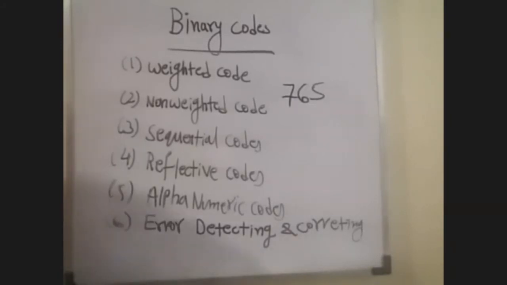And you know the 8421 code. We already discussed a shortcut method to convert decimal to binary values, that is 0 to 9, using the BCD code, binary coded decimal, which is the 8421 code. In BCD we use the 8421 code, 2421 code, 5211 code, 7421 code, 74-2-1 code, and 84-2-1 code. All of these come under weighted code.